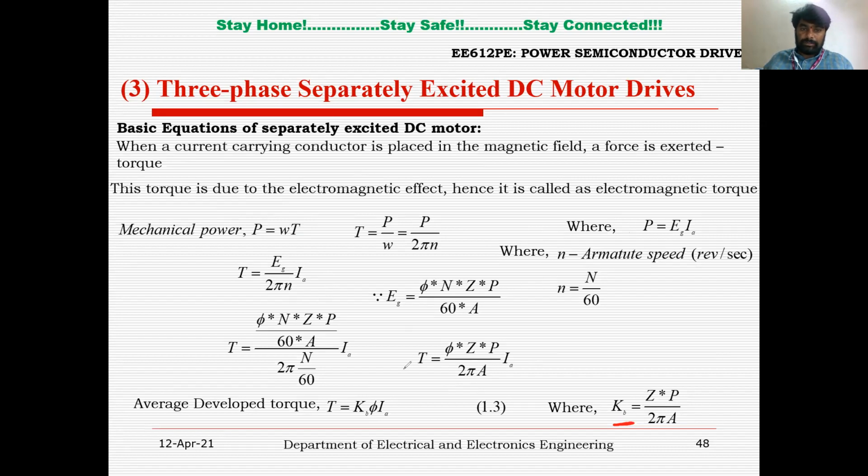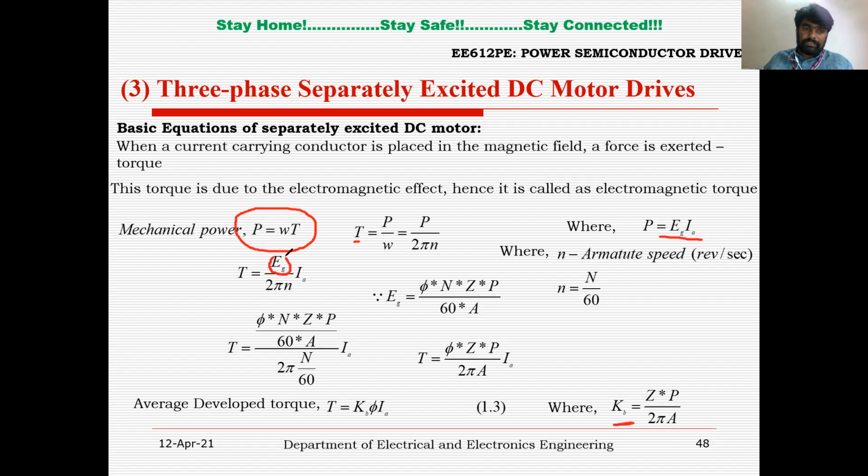And this is the torque expression. The power developed by the motor is speed into torque, so you can write torque in terms of power and speed: torque equals P by 2 pi N, where P is the generated voltage into the armature current. You can substitute here.